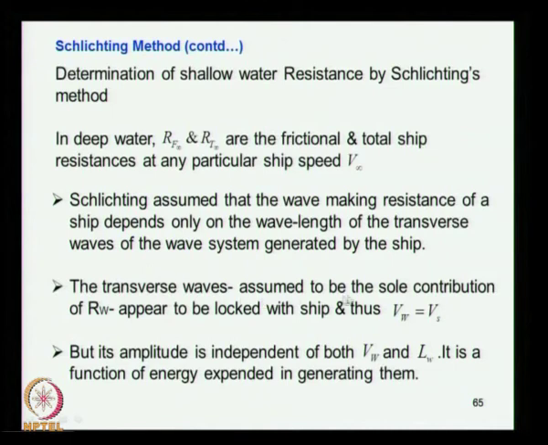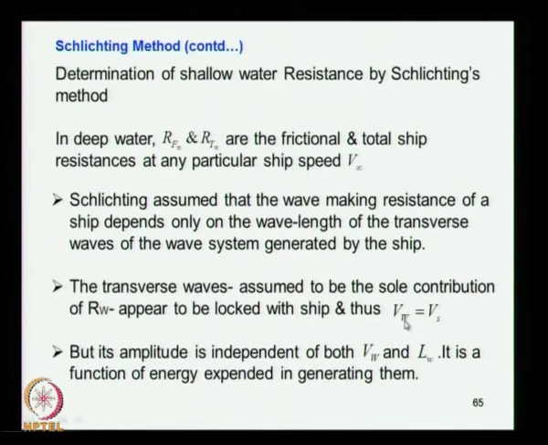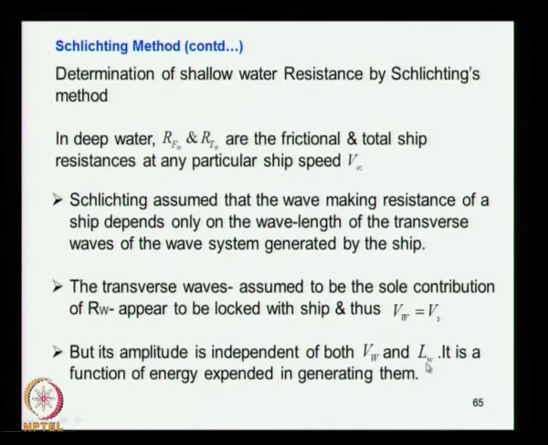The transverse waves, assumed to be the sole contribution to RW, appear to be locked with the ship, meaning they move in the same pattern. We have seen in Kelvin's wave pattern that the ship has a steady wave moving with it. So he assumes that VW, the wave speed, is the same as the ship speed. It looks like the whole wave moves in phase with the ship, but the amplitude is independent of both VW and LW. The amplitudes of the wave in deep water and in shallow water will be different, and the amplitude of the wave determines the wave resistance: when the amplitude increases, wave resistance increases.